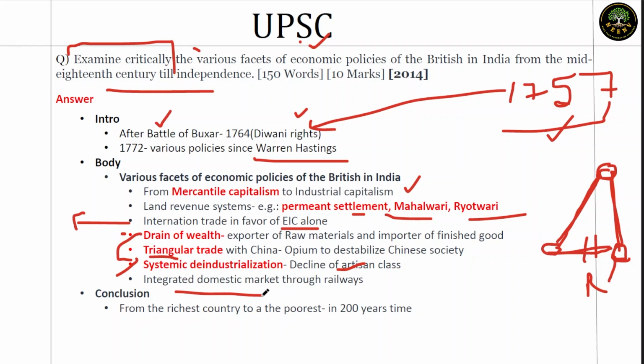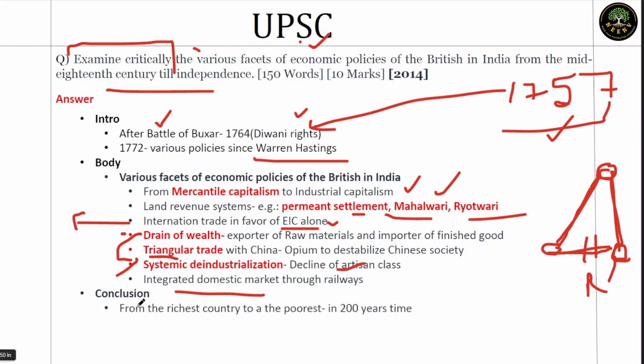So when we talk about British economic policies, we have to bring all of them: their nature of trade, their external trade policy, their land policy, the drain of wealth, deindustrialization, triangular trade. So almost all the points have come here. Now after this, we'll conclude this.